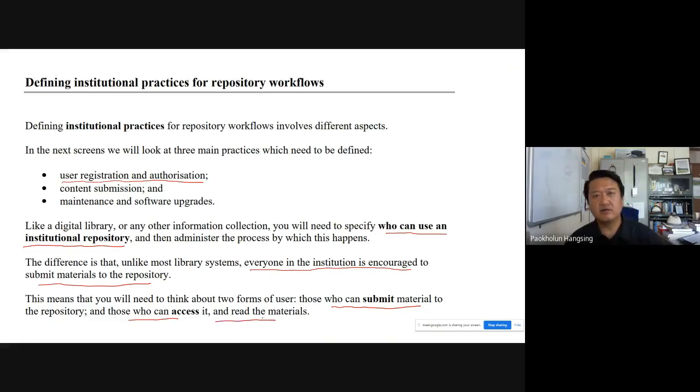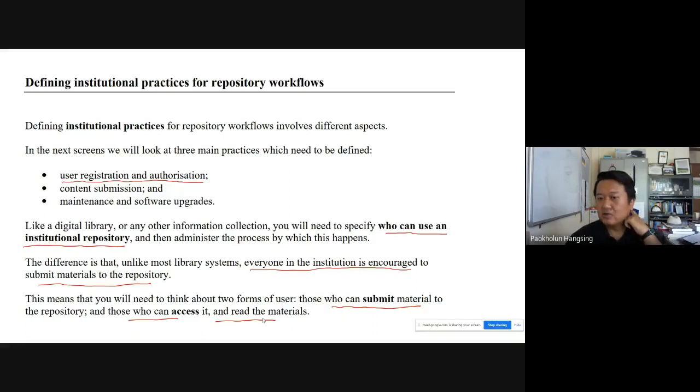So these are the two different types of users we have in an institutional repository. In a university, for example, students may be allowed to access and read the materials, while faculty members may be expected to submit or contribute to the repository. This is a simple example.